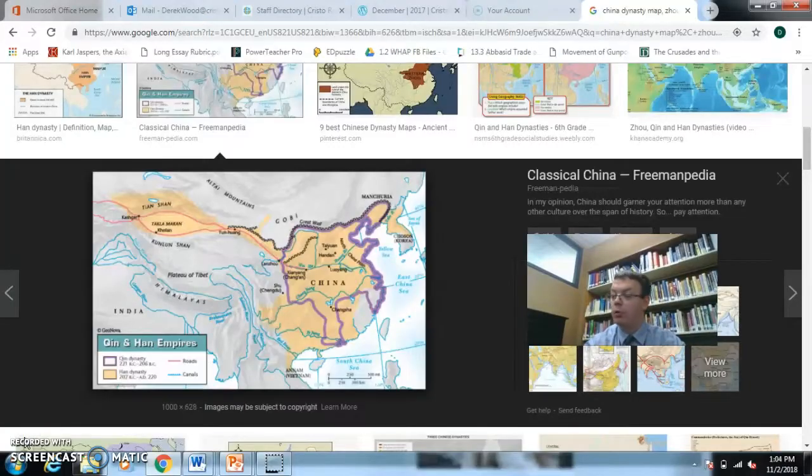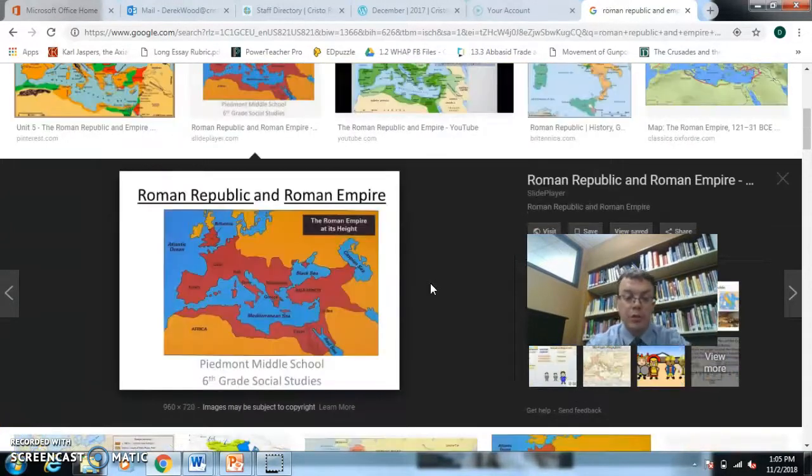For example, over here we have the Qin dynasty had this border, and then after them in China, the Qin was a dynasty that existed in China, and the Han came after. They were another family that ruled China, and they made it even larger. So we see that boundaries are expanding. Rome is another one. Rome starts right here as a republic, it gets pretty much all the boot of Italy, but then as an empire, it completely surrounds the Mediterranean Sea, and they even say that the Mediterranean Sea was a Roman lake during this time period. So Rome and China expand their boundaries.